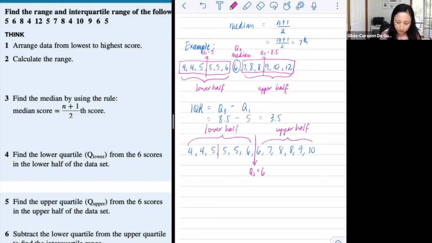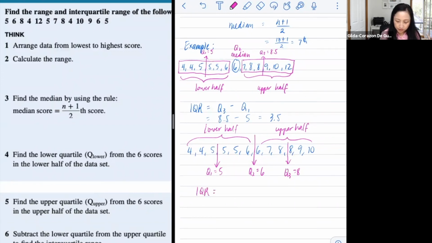And with this one, it would be your Q1 here, which is still 5. And the middle between these two would be 8. Okay, and therefore your IQR for this one is 8 minus 5, which is 3. Okay, so that's just the difference between when you have an odd number set of data or even set of data.